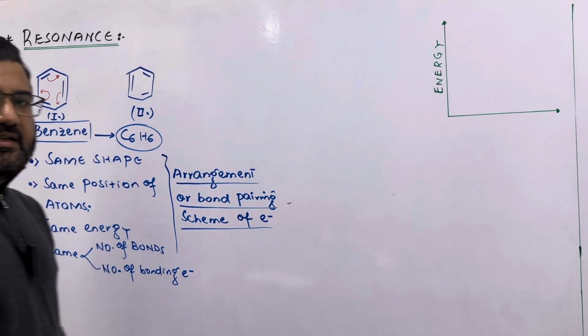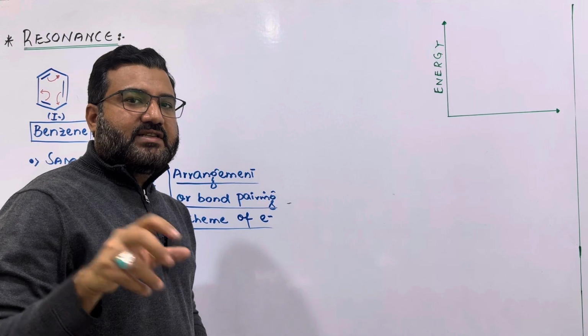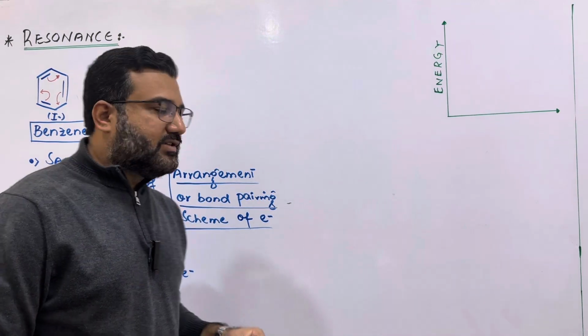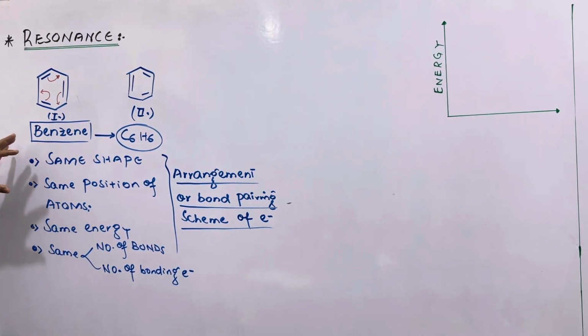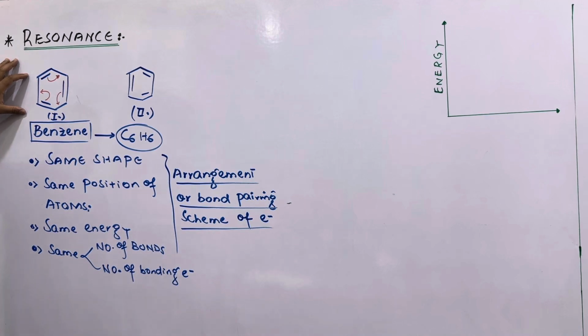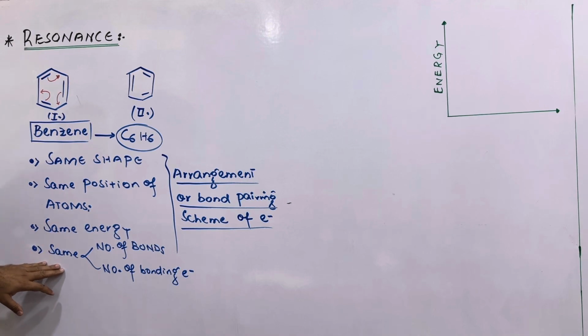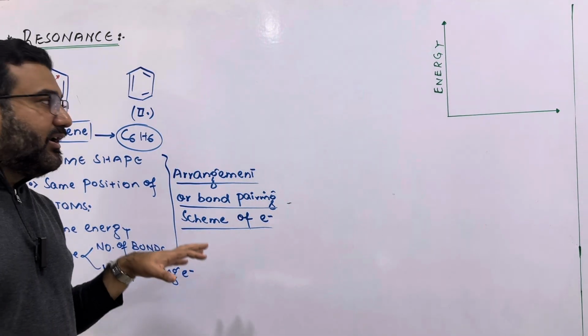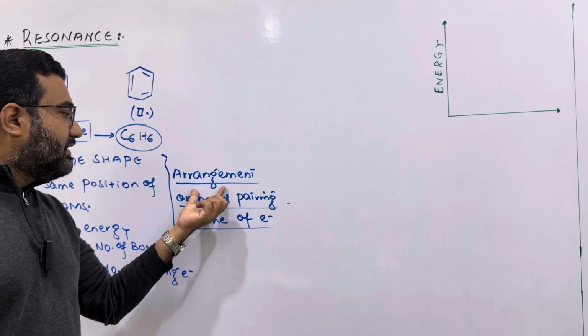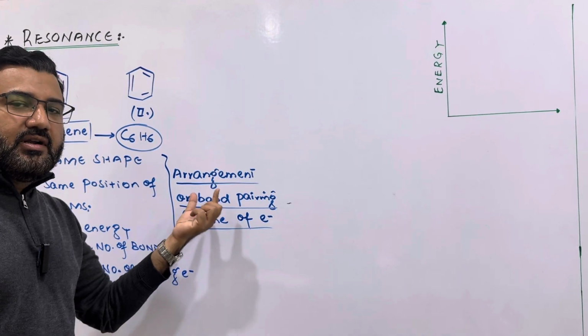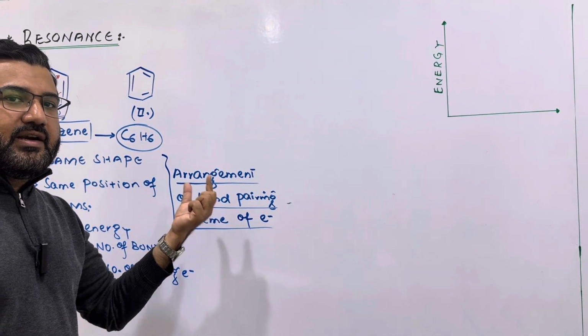My dear students, now listen very carefully, this is the definition of resonance. The phenomenon in which two or more structures have the same shape, the same position of their atoms, the same energy, the same number of bonds and total bonding electrons, but they differ with respect to the arrangement or pairing scheme of the bonding electrons.